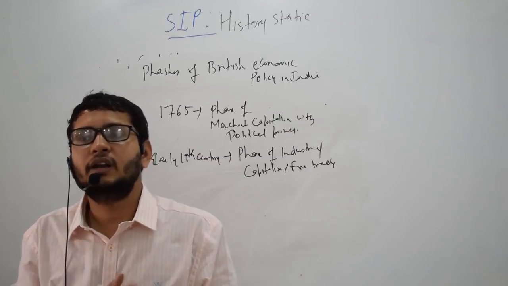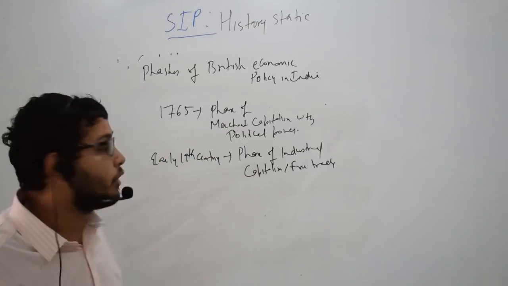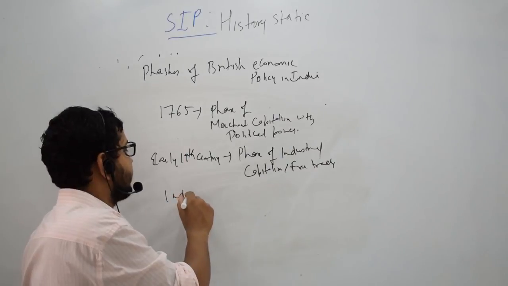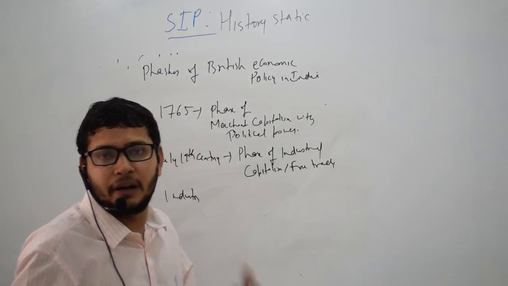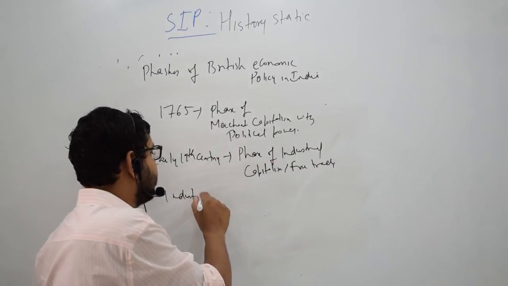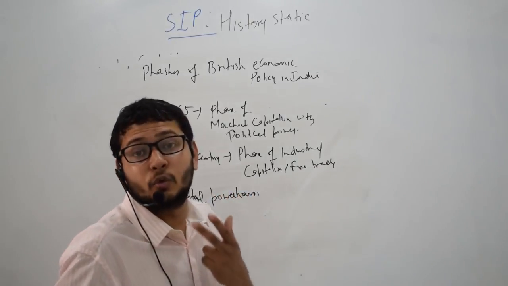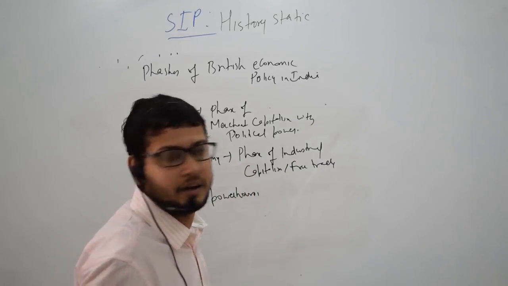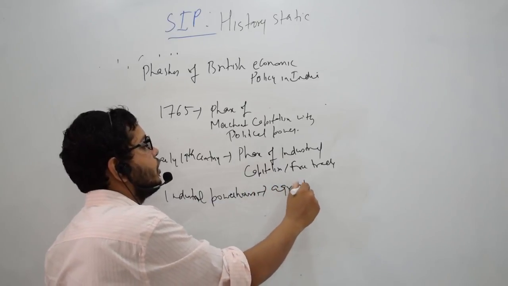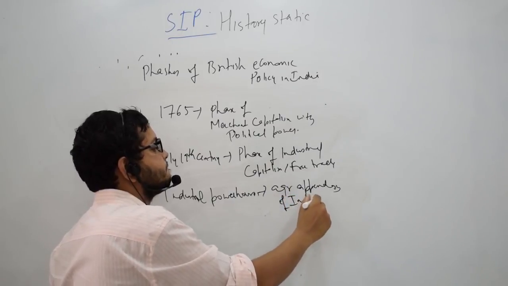So India was deindustrialized, and India became agricultural. India transformed itself from the industrial powerhouse of the world to an agricultural appendage of an industrial economy, right? Because in 1700, 25% of the world's manufacturing was being done in India. So we transformed from an industrial powerhouse to an agricultural appendage of industrial Britain.